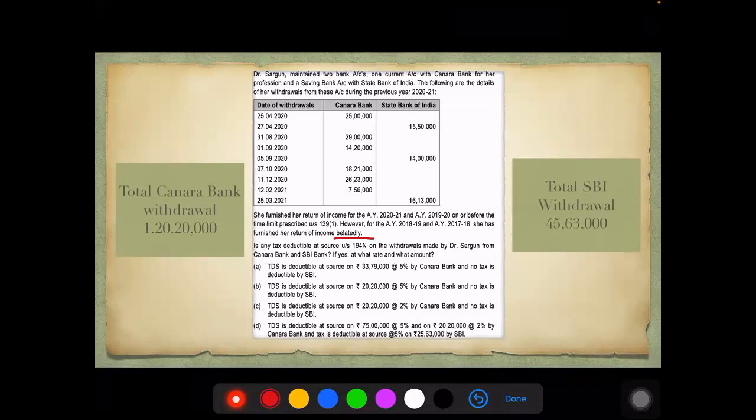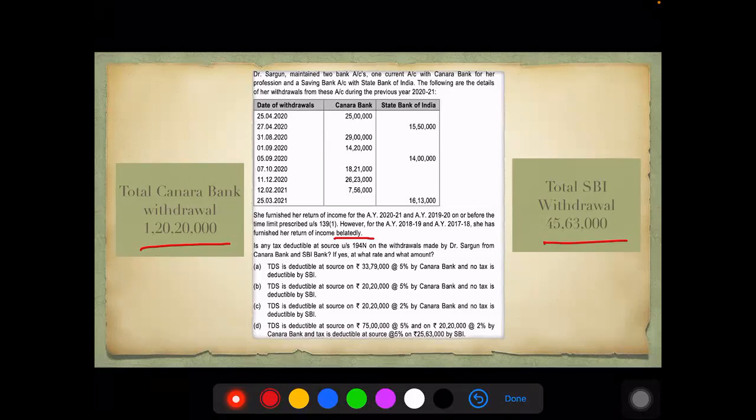So I've just totaled it up for you. Total Canara Bank withdrawal is 1,20,20,000 and total SBI withdrawal is 45,63,000. We have to choose one of these options. It's again an MCQ question. Which one is most appropriate?